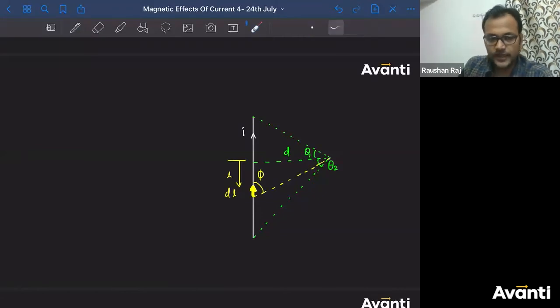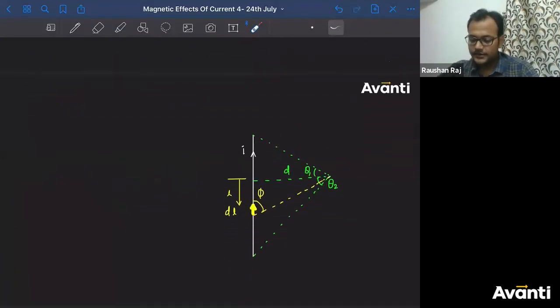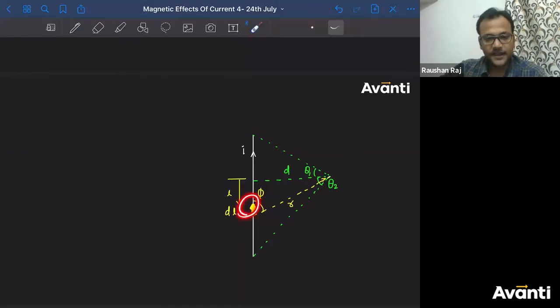Acha guys, tell me why do I need to write this angle phi here? Because we know that in Biot-Savart's law, you need to have the angle between dl and r. Direction of dl is here, direction of r will be this one. For this element, this is r. So the angle made by this r with this dl is phi I have considered. ठीक है, समझ में आई बात? अच्छा, अभी के लिए इतना ही रखते हैं.